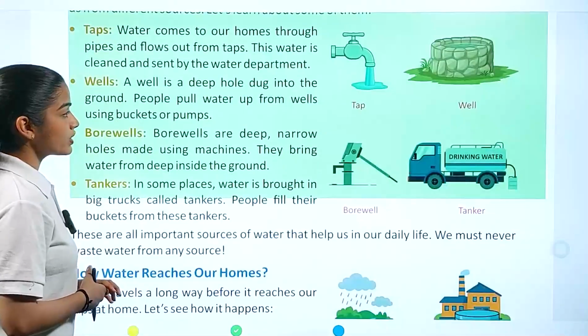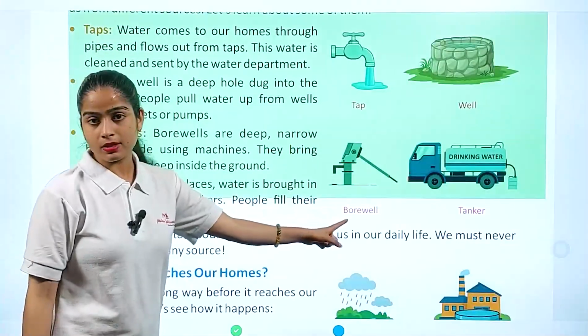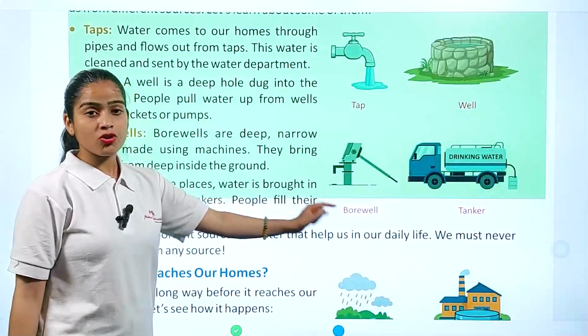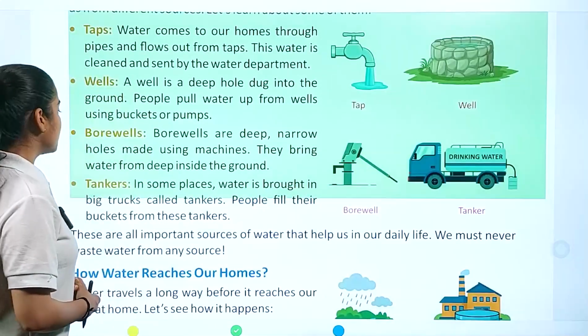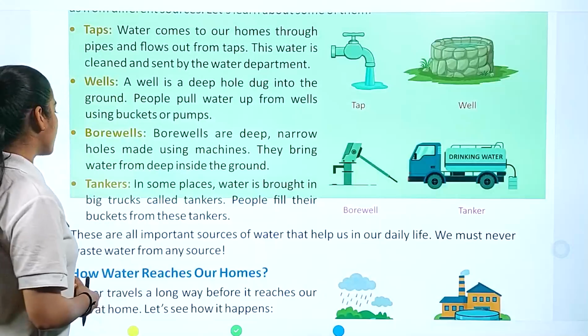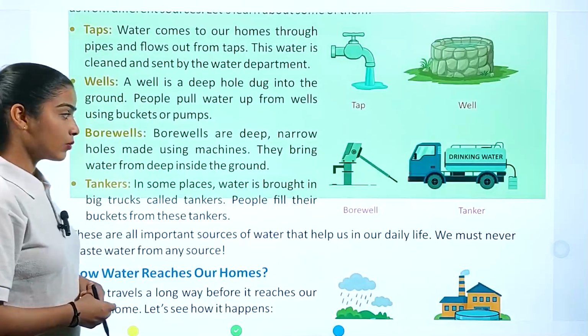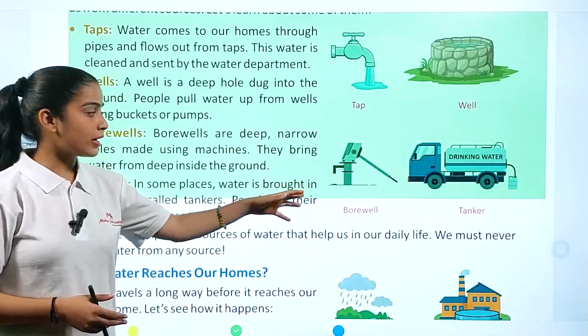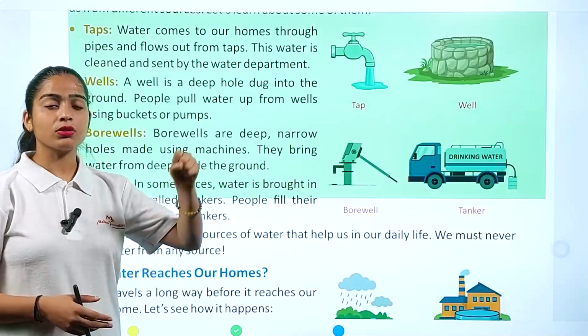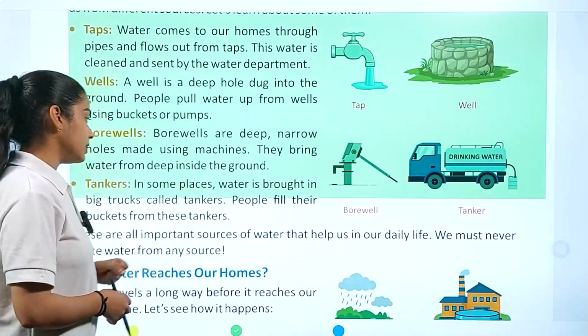Next we have bore wells, like this one. This is an image of a bore well. Bore wells are deep, narrow holes made using machines. They bring water from deep inside the ground. So these kinds of machines help us take out groundwater for our daily uses.